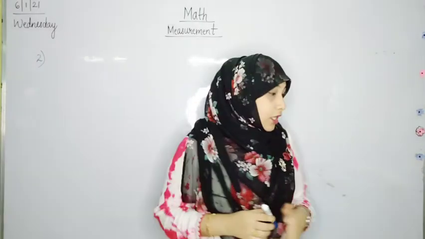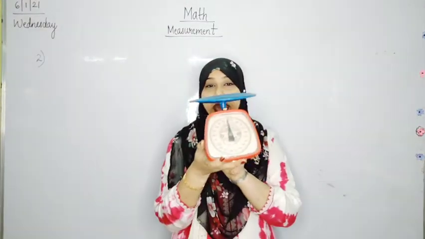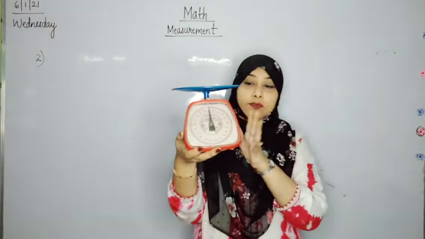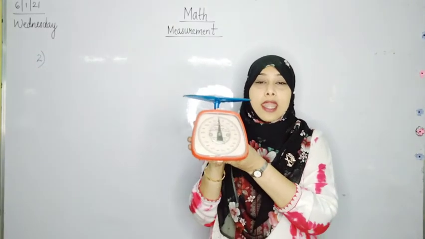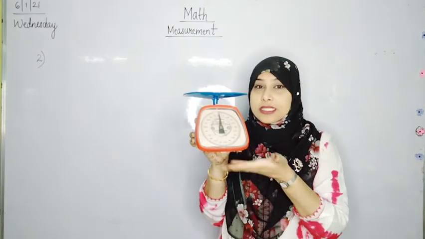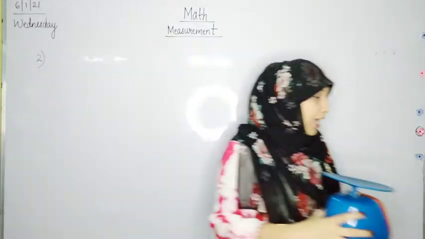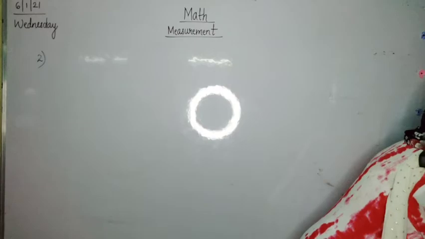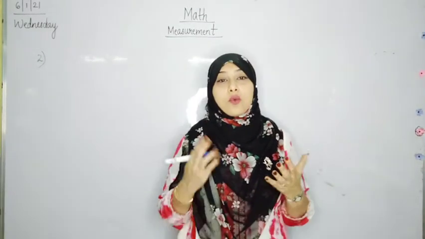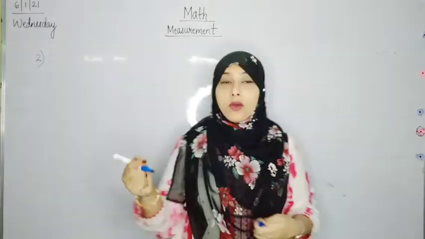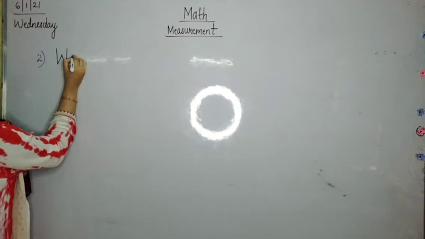Now, this is what the vegetable vendors and the fruit vendors have. What is it? It is a weighing machine. And how does this weighing machine help us? It helps us to know the weight of the fruits and vegetables or any other object. So a weighing machine that I showed you now is used to weigh things. So now we are going to see the second one, for weight.